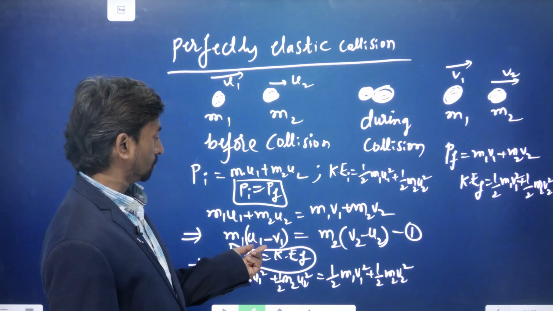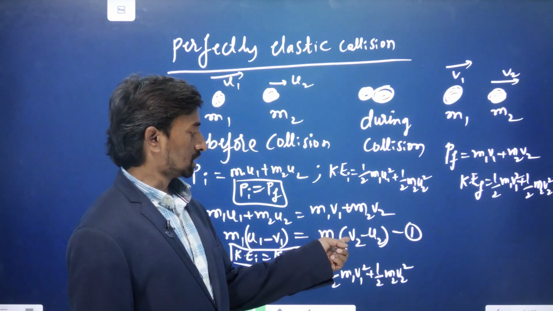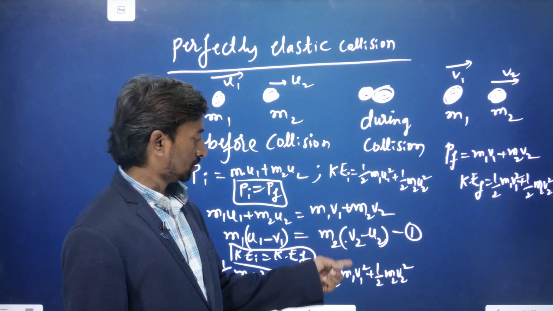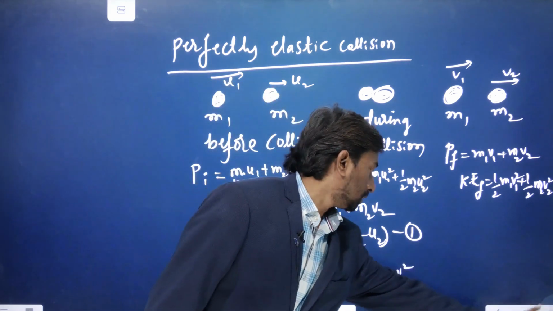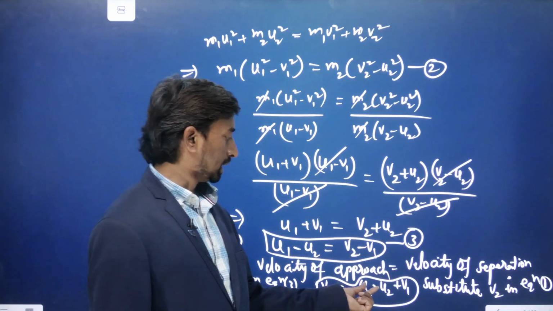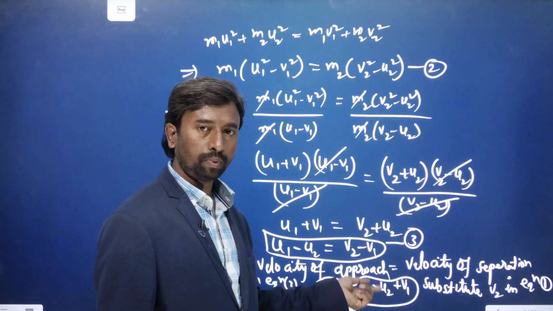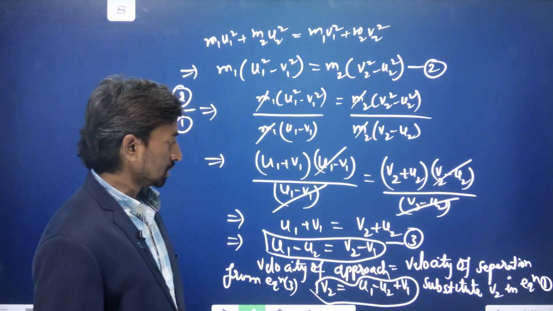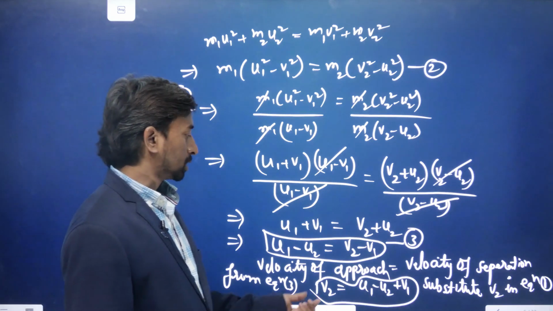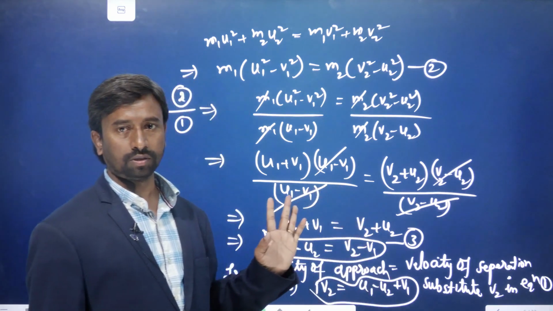This is equation 1. What we got there for v2, in place of v2, that value we should substitute here: u1 minus u2 plus v1. We should substitute, then we'll get the expression in terms of v1.